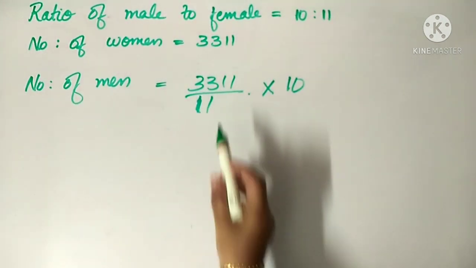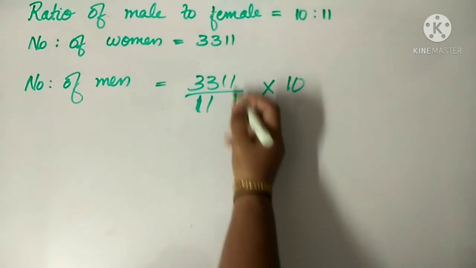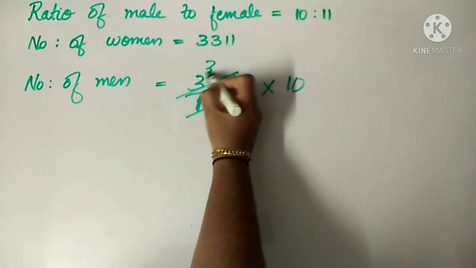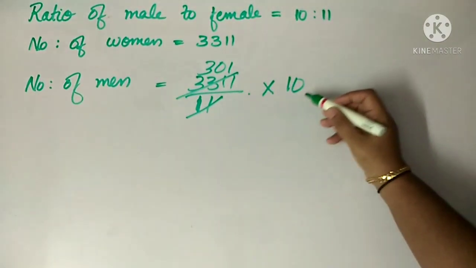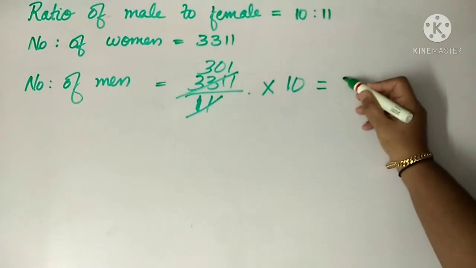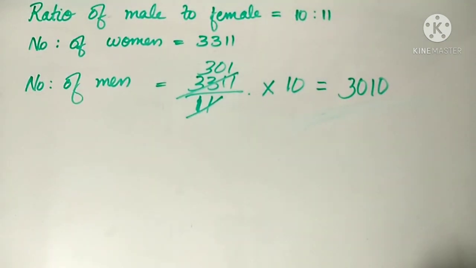When we divide 3,311 by 11, we get 301. So we cut this and write 301. So 301 into 10, that is equal to 3,010. So number of men is equal to 3,010.